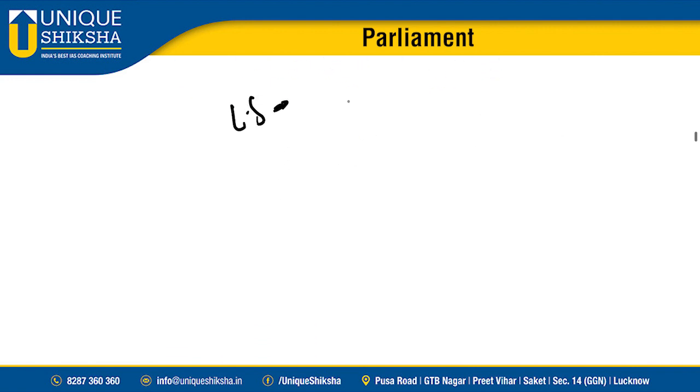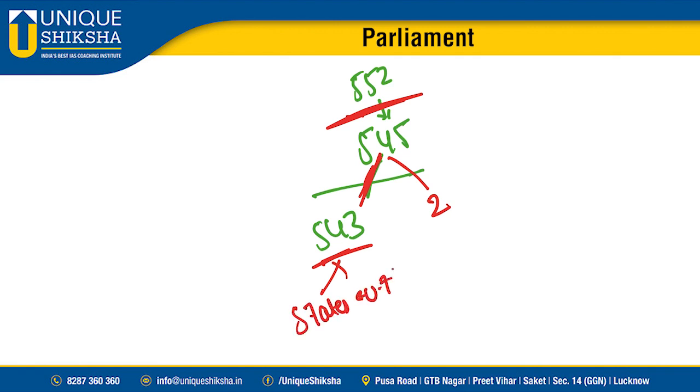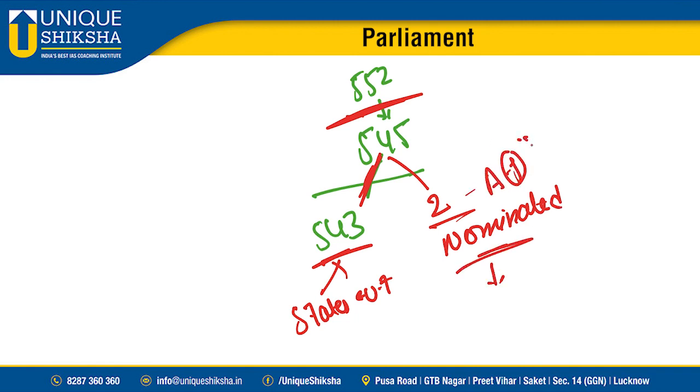Out of these 552 seats, 7 seats are lying vacant. Out of the 545 seats, 543 seats are filled by the states and union territories, and these 2 will be filled by members nominated by the President. Who are these nominated members, sir? The President will nominate 2 Anglo-Indians.